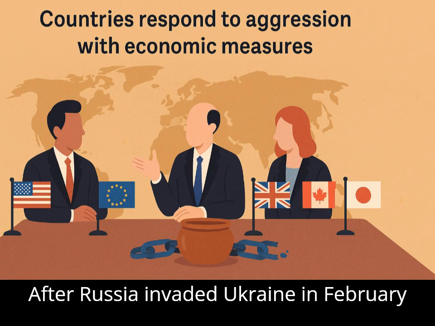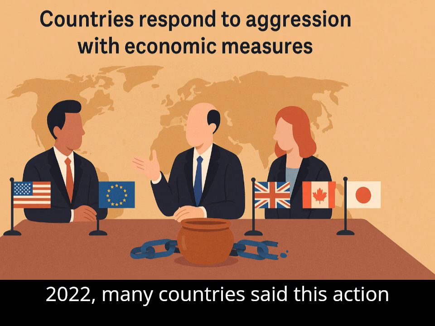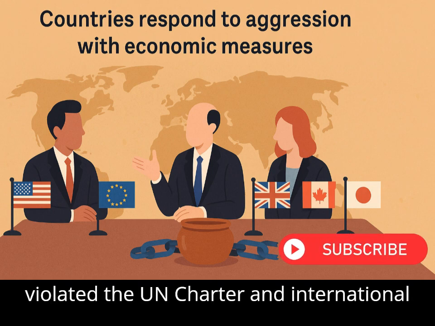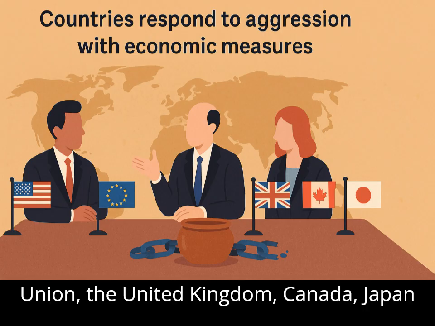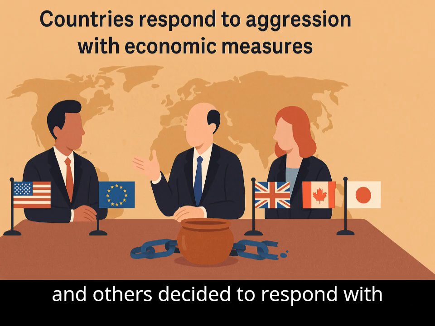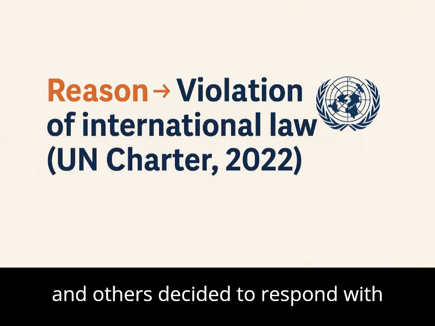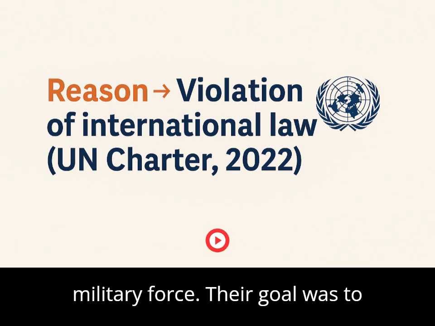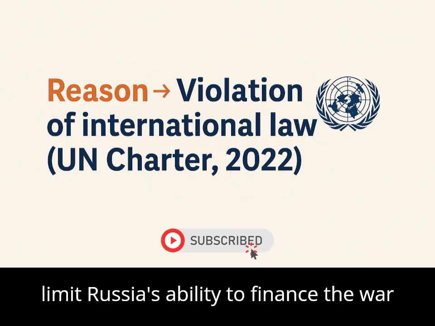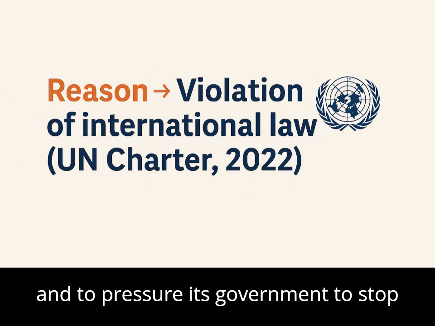After Russia invaded Ukraine in February 2022, many countries said this action violated the UN Charter and international law. The United States, the European Union, the United Kingdom, Canada, Japan, and others decided to respond with economic sanctions instead of direct military force. Their goal was to limit Russia's ability to finance the war and to pressure its government to stop the aggression.